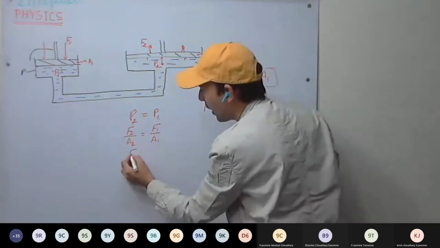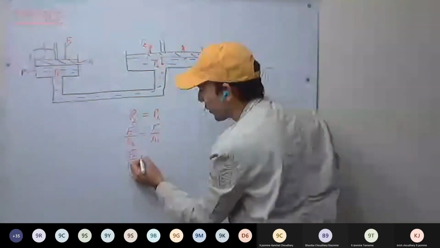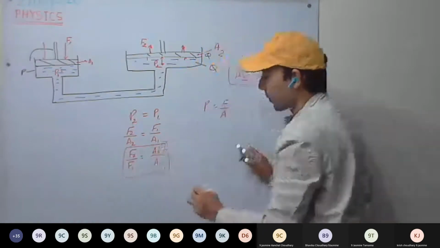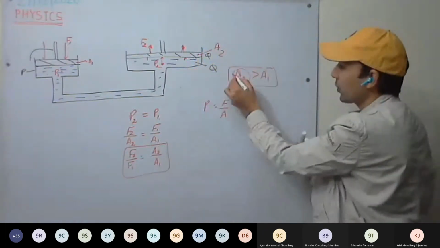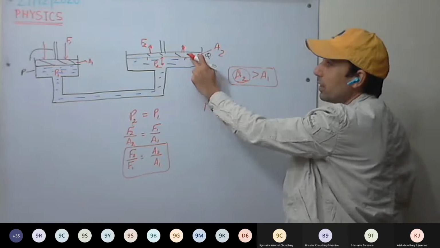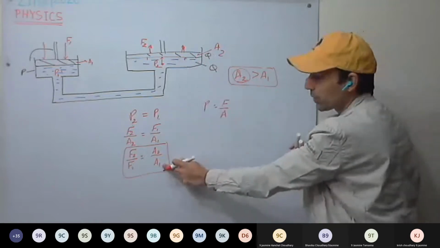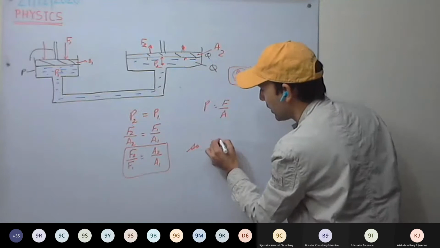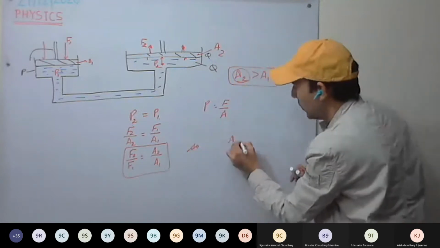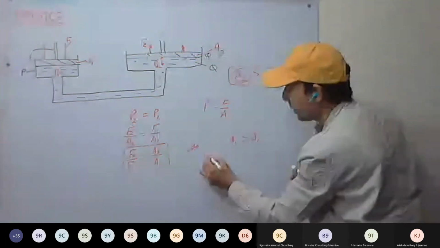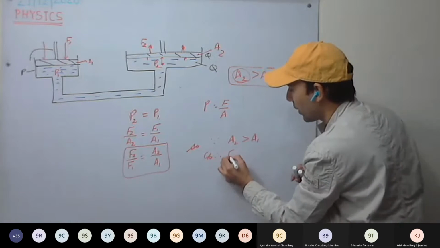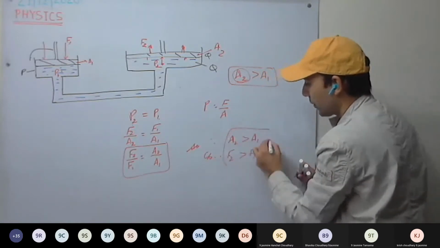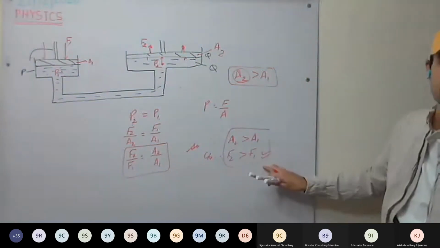Now F2 upon F1 will be equal to A2 upon A1. What is more? The area of cross section of piston Q is more as compared to piston P. Therefore, since A2 is greater than A1, F2 will be greater as compared to F1.